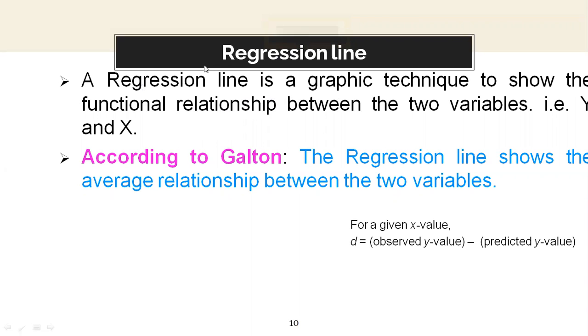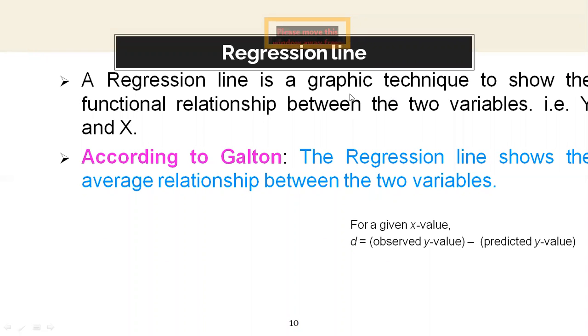See, there is a regression line. After completion of how we can estimate the regression, we will get the regression line. But we need to understand the basic concept of the regression line. A simple regression line is a graphic technique to show the functional relationship. In order to know the functional relationship between the dependent and independent variable, we can draw a line. On the basis of the x values and y values, we can get a line. That line is called the regression line.